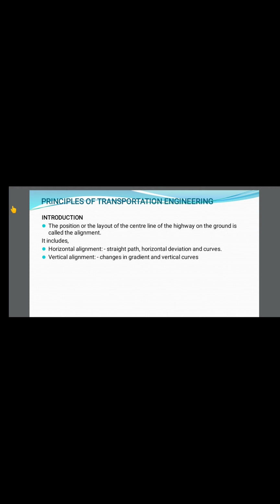And in vertical alignment, there are changes in the gradient and the vertical curves. Gradient means somewhere 1 in 300, 1 in 30 or 1 in 40. When there is a sudden change in the gradient, that is called vertical alignment. You can also easily understand that if the RL between two points has a difference, it is vertical alignment in the straight line. And then the vertical curves.